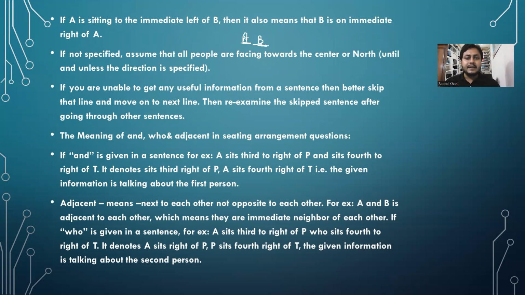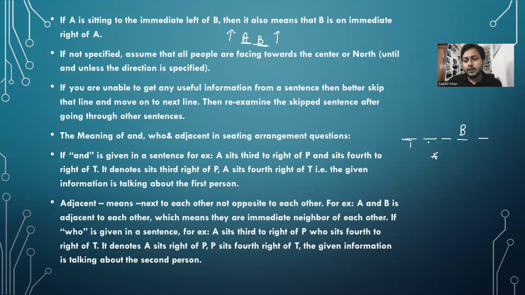तो अगर A B के immediate left है तो B क्या हुआ? B is the immediate right of A. अगर इनका face towards north है तो obviously मैं ले रहा हूँ they are facing towards north. One more thing guys, let's say we have 5 places, 1 2 3 4 5, and B is sitting here. अब मैं आपसे पूछता हूँ कि A sits to the left of B. A sits या फिर A is sitting to the left of B. कहाँ बैठ रहा है? To the left of B.